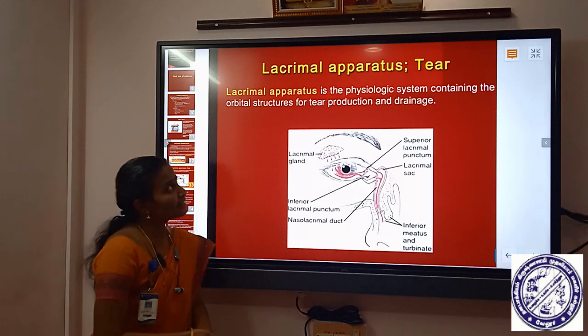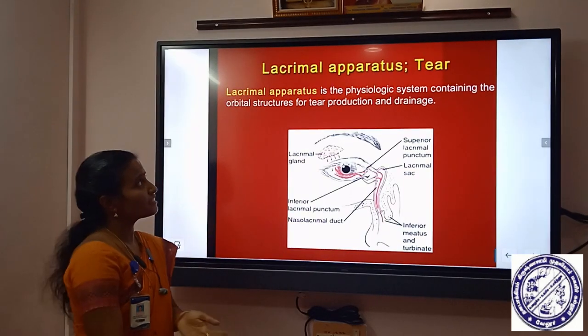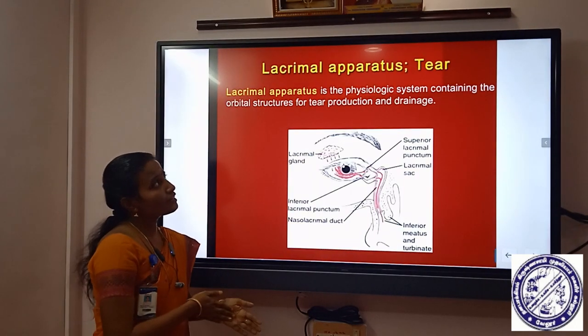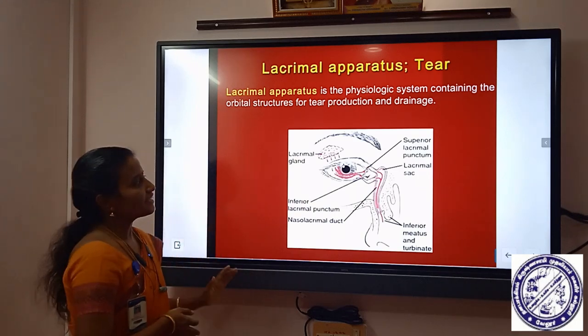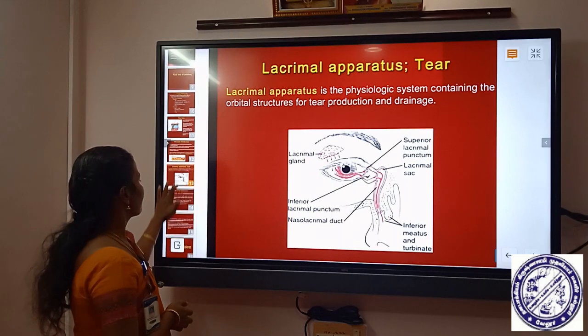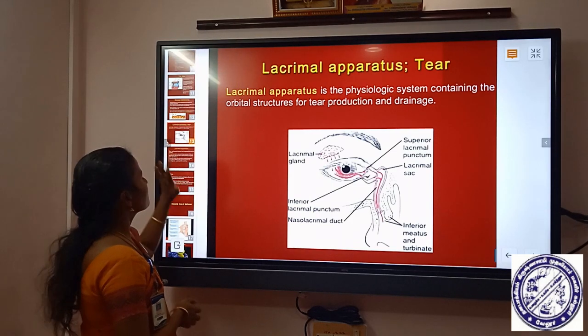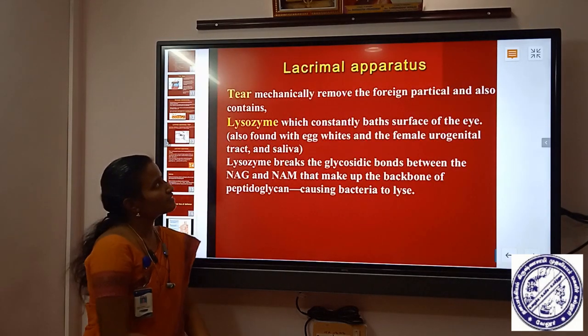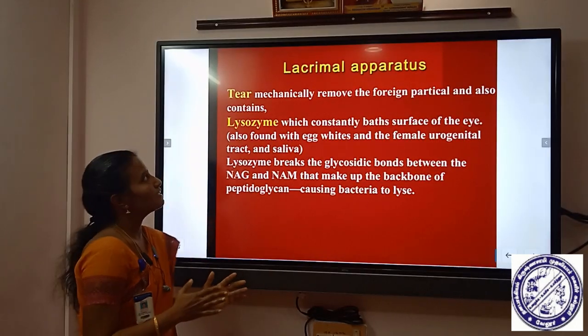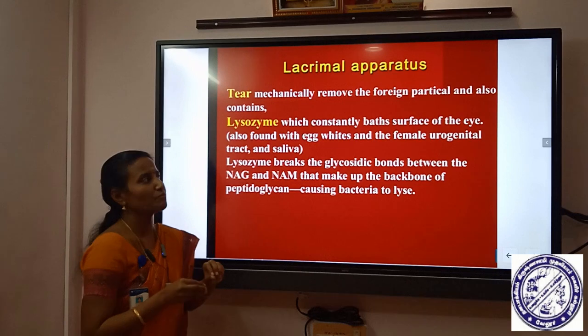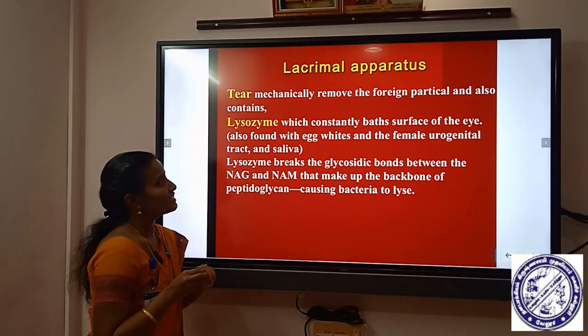The lacrimal apparatus is a physiological system present in our eye, and it synthesizes tears. It also contains drainage. The tears mechanically remove foreign particles, and they also contain lysozyme, which is a hydrolytic enzyme.